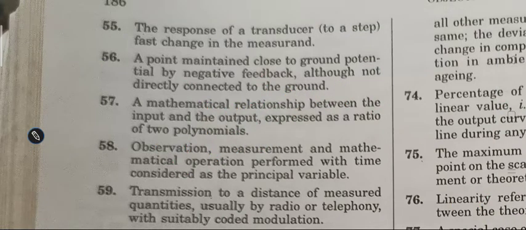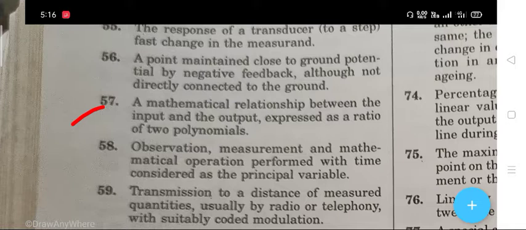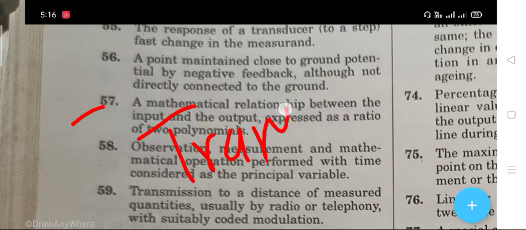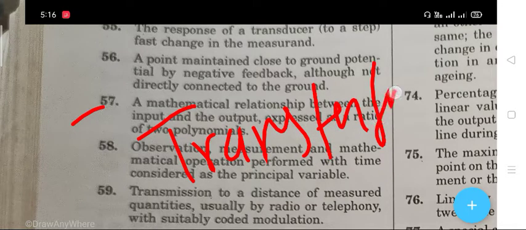The next question 57 is that a mathematical relationship between the input and the output expressed as the ratio of two polynomials. The right answer is transfer function.